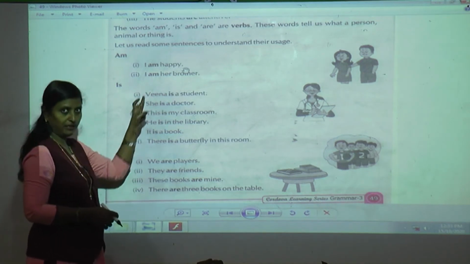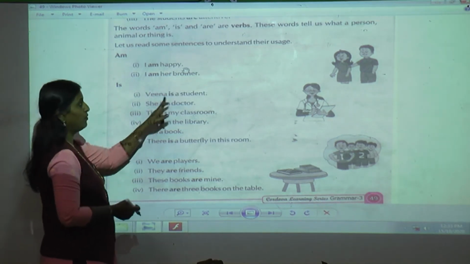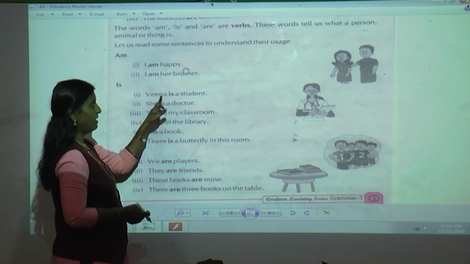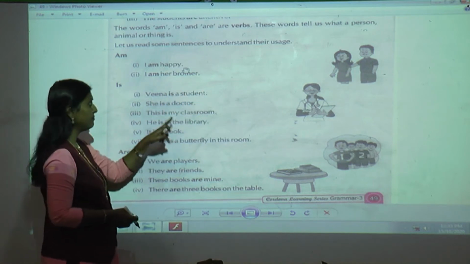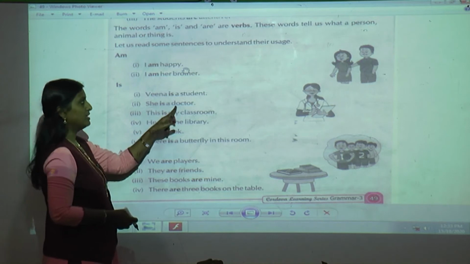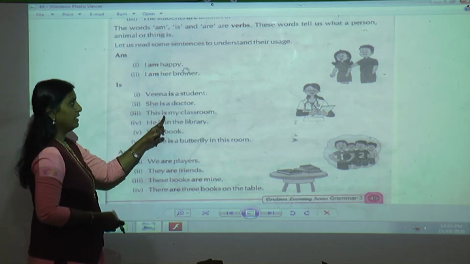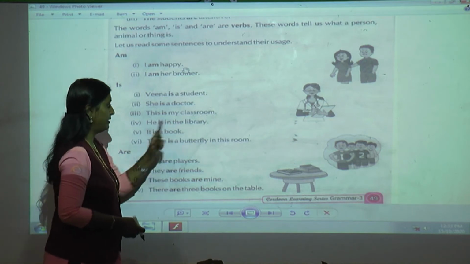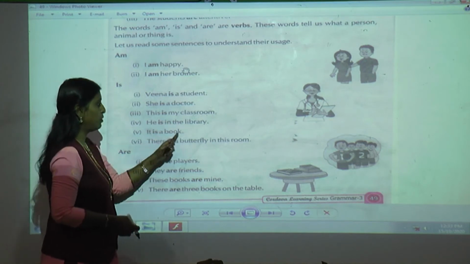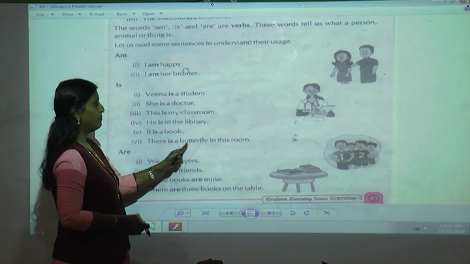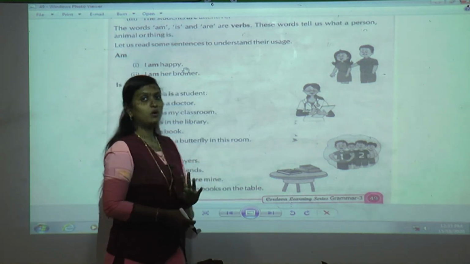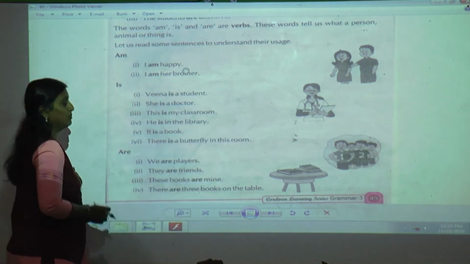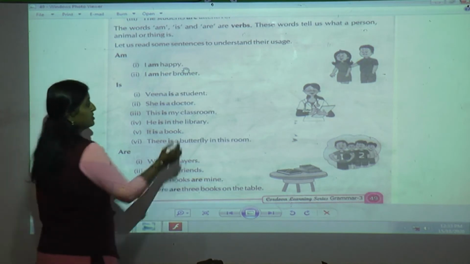Veena. Now first we will read the sentences and then I will tell you how we have used this is. Veena is a student. Next, she is a doctor. This is my classroom. He is in the library. It is a book. There is a butterfly in this room. Now, in all these sentences, you will come to know why we have used is.